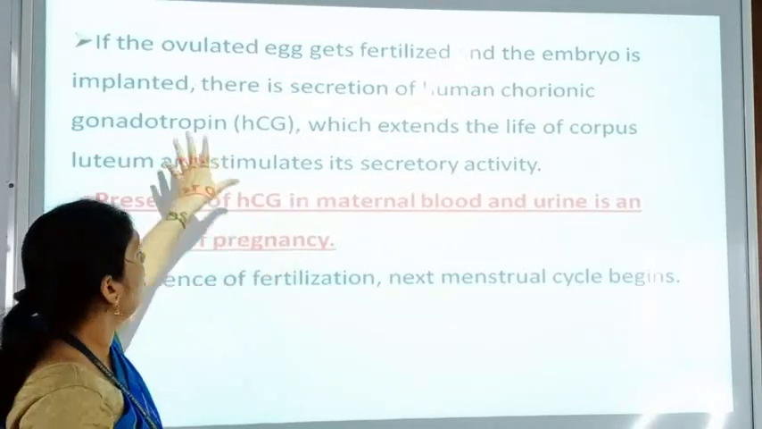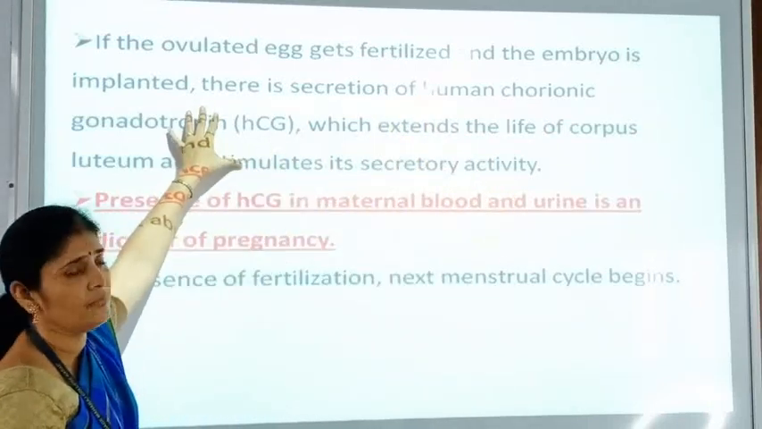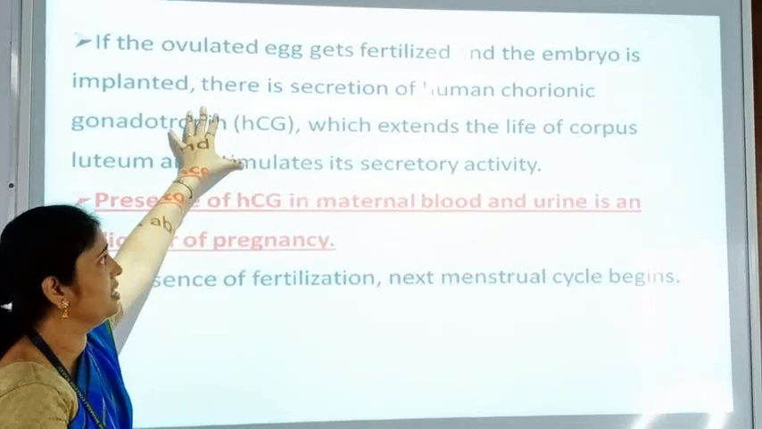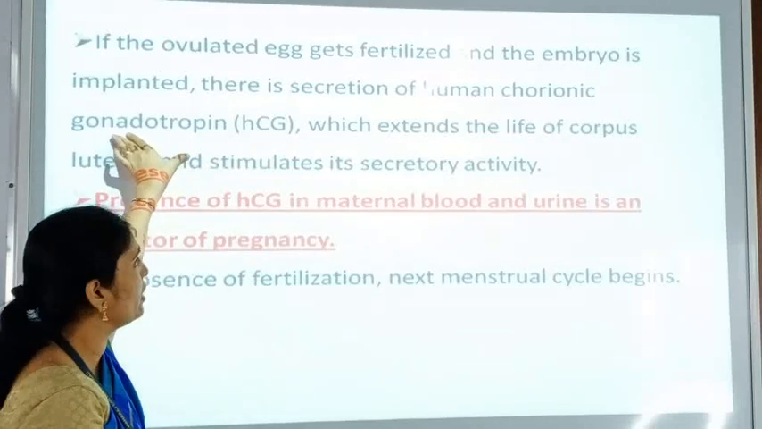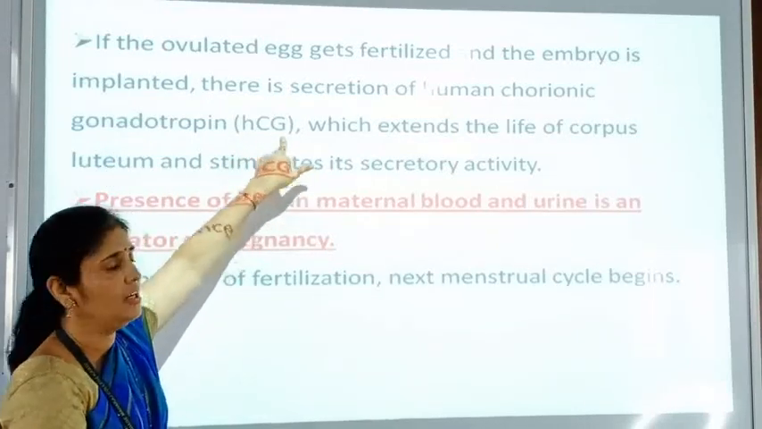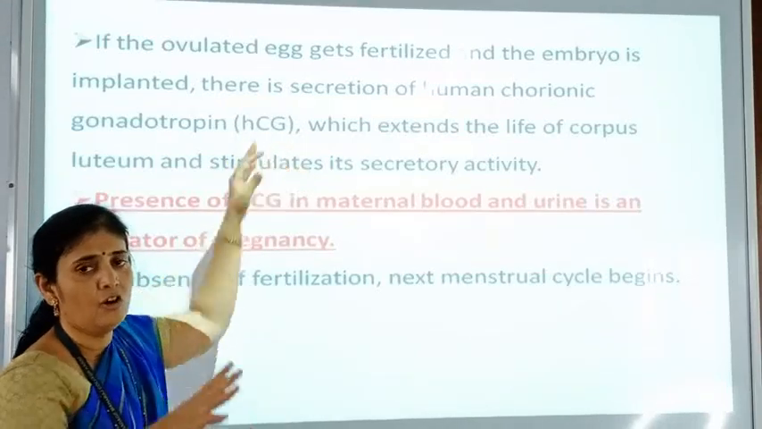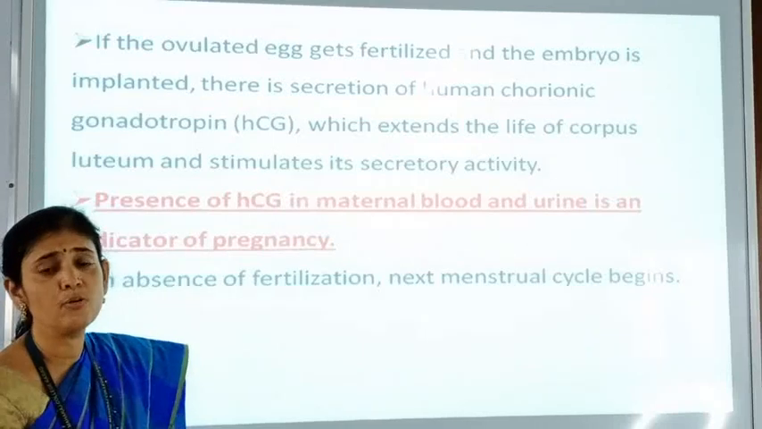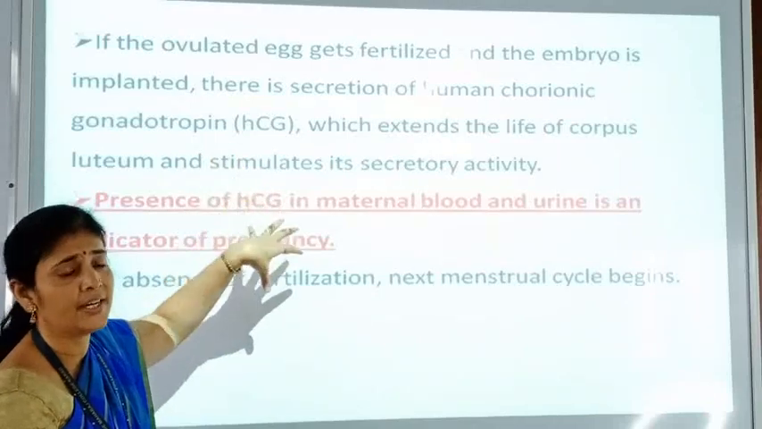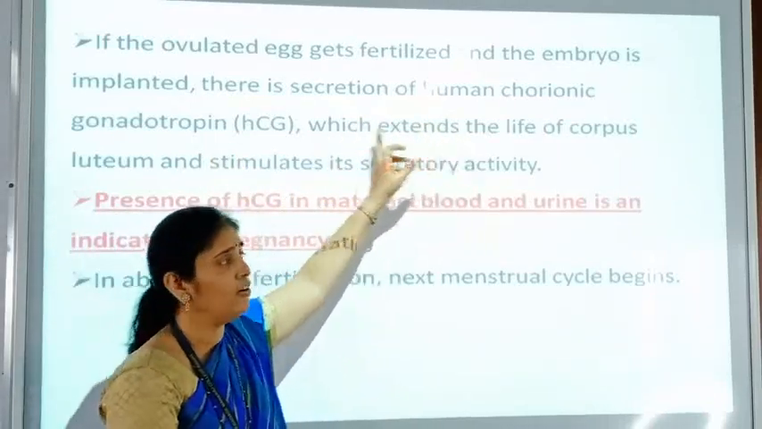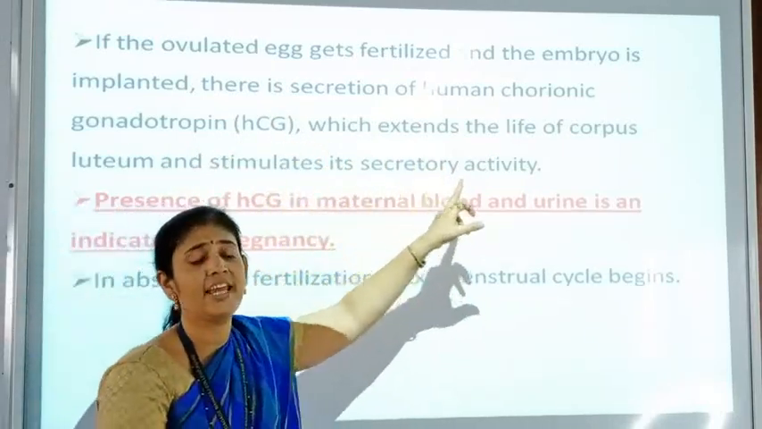What happens, you see here, the ovulated egg is suppose fertilized, the embryo is formed and that embryo is going towards the uterus, then this embryo secretes human chorionic gonadotropin, that is called HCG. Always H is written as a small letter and C and G are written as capital letters. So if suppose pregnancy is conceived and the embryo is formed, then during this phase the embryo is secreting this hormone, human chorionic gonadotropin, which extends the life of the corpus luteum and stimulates the secretory activity.